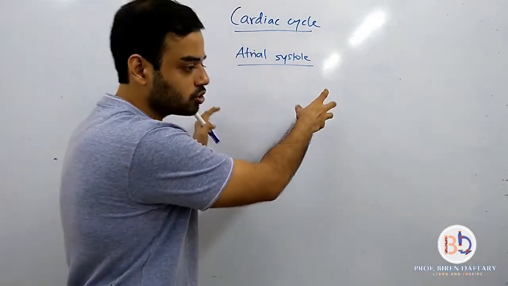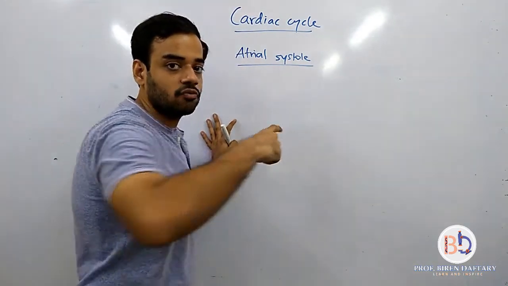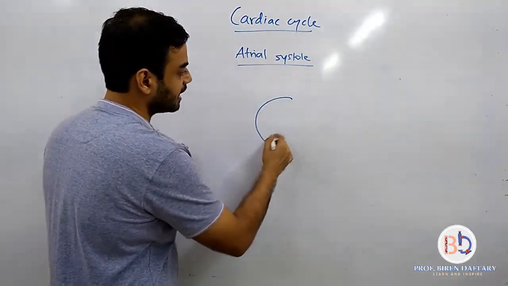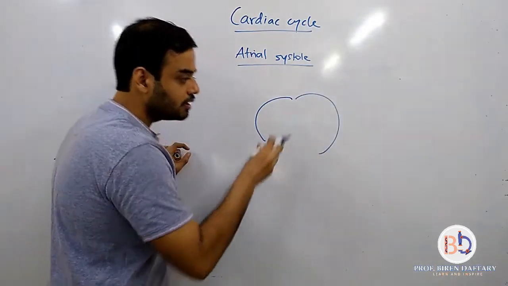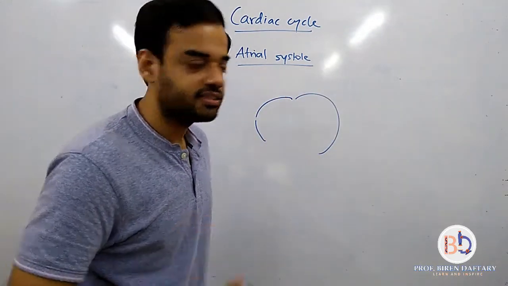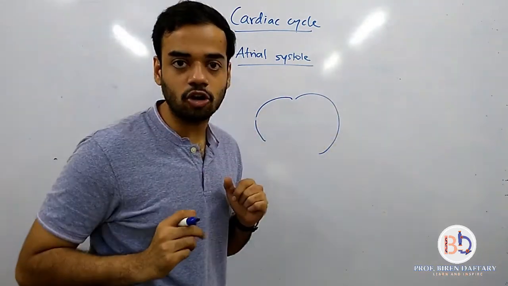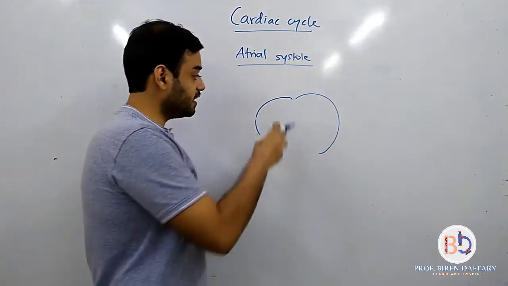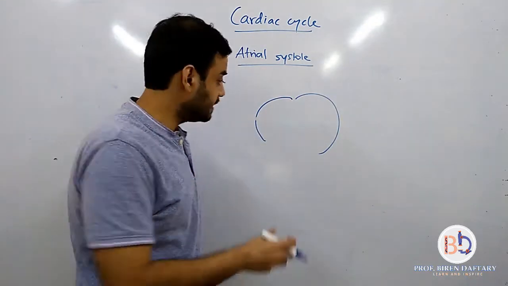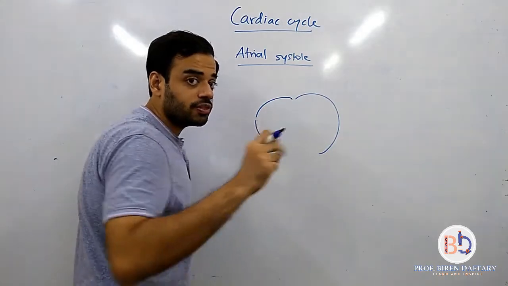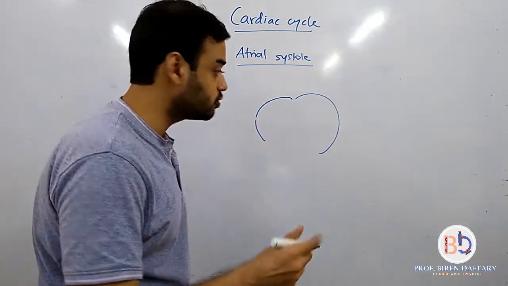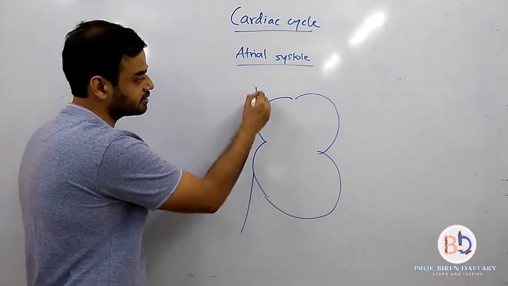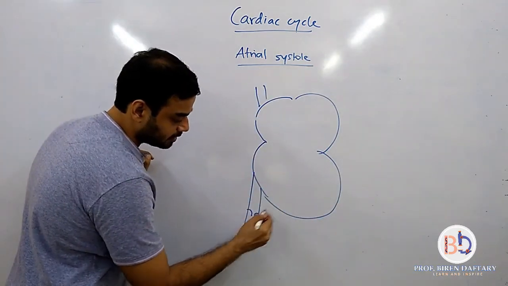As soon as both the atria are filled with blood, this right side of the heart, this right atrium, will contract. Similarly, at the same time, the left atrium will contract, because now both the atria are completely filled. But when the atria contract, in the right atrium especially, both the valves will close. Which valves will close? First is going to be the eustachian valve. Do you remember this? The valve present over here is the eustachian valve.